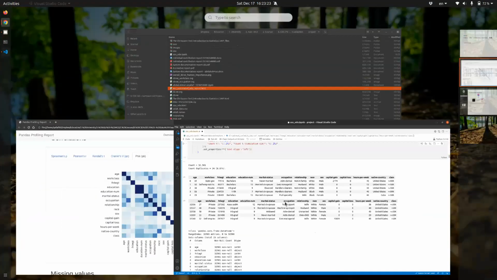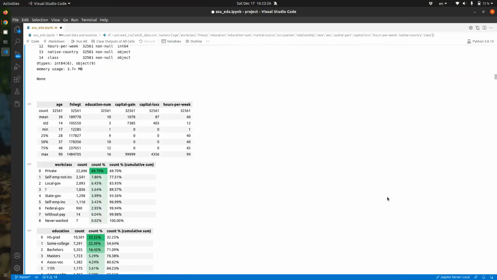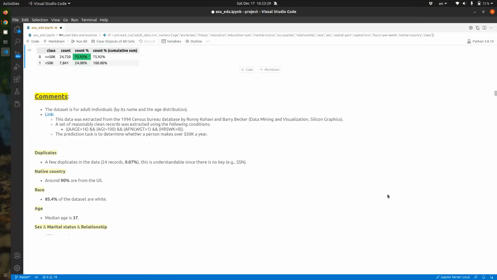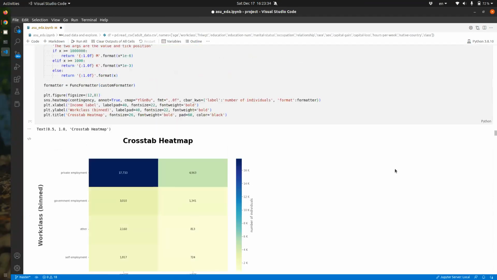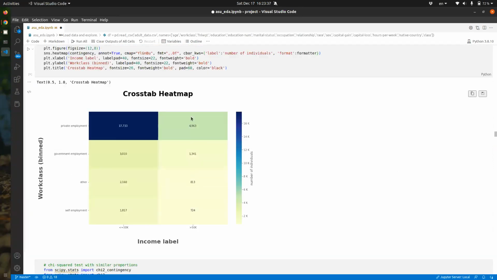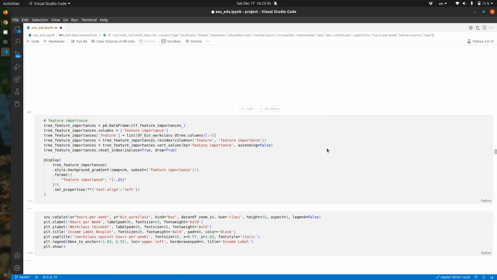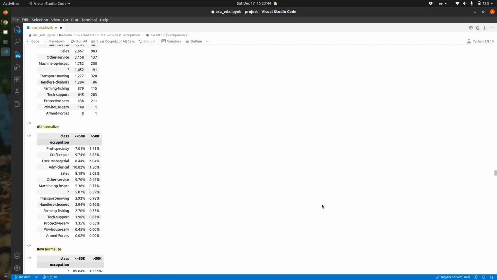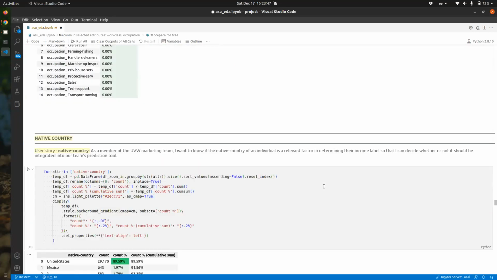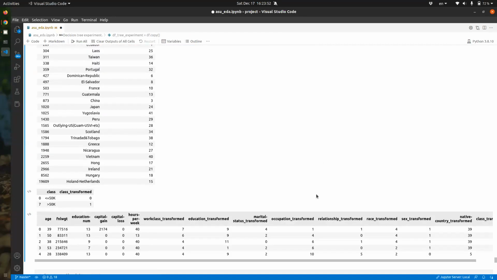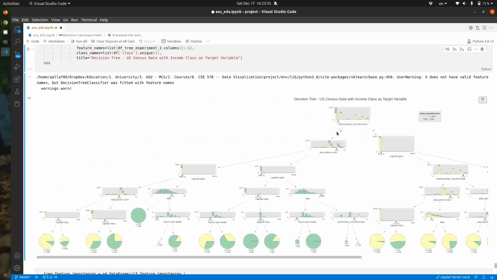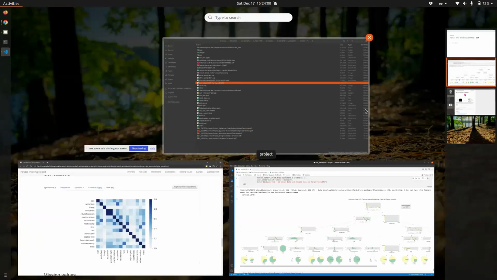Another way of doing it is stepping in and doing some coding, and you see the different variables, etc. For example, here you can do a cross tab and see how the different variables interact with each other against the class variable. And you can even do a quick decision tree, a basic model, and you can see how a simple model would behave, and you get to know your data better. Okay.